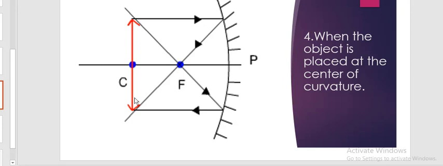You will get the image formation there, and it will be of the same size as the object, and it will also be formed at the center of curvature only, and it will be inverted. What happens when the object is at the center of curvature? You will find the image formed at the center of curvature only, and it will be of the same size as the object.